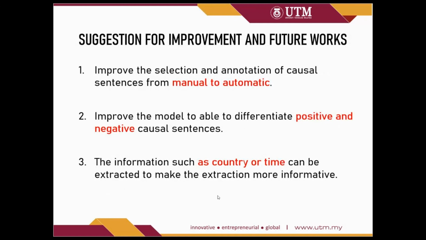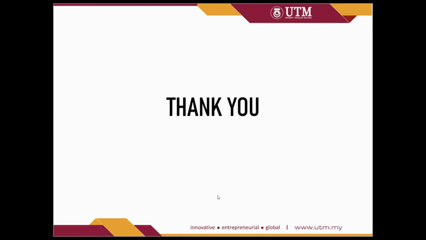Next, for the suggestions for improvement and future work, we can improve the selection and annotation of causal sentences from the online news articles from manual to automatic, and then improve the model to be able to differentiate positive and negative causal sentences. Lastly, information such as country or time can be extracted also to make the extraction more informative. That's all for my presentation.